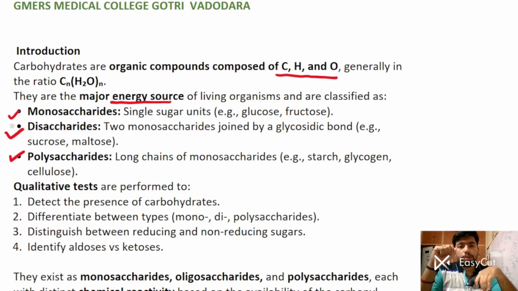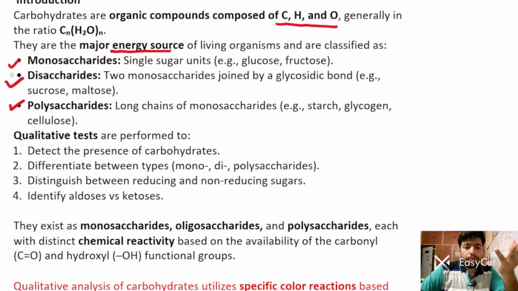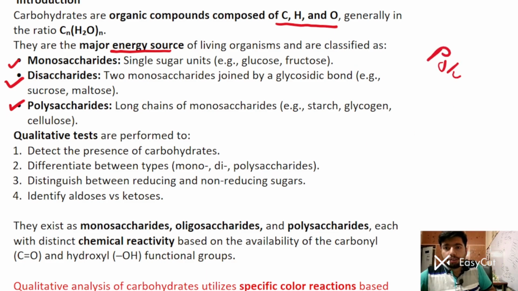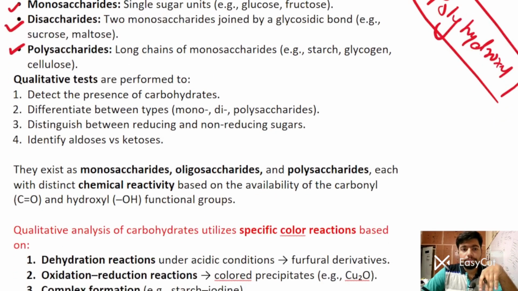Moreover, this test helps in differentiating the types of monosaccharide, disaccharide as well as polysaccharide. They also distinguish between reducing and non-reducing sugars, and identify aldose sugars and ketose sugars. Aldose sugars have an aldehyde group and ketose sugars have a ketone group. You know what the functional groups are: a carbonyl group as well as a hydroxyl group. That's why carbohydrates are called polyhydroxy compounds. One or more hydroxyl groups will be there in the carbohydrate structure.